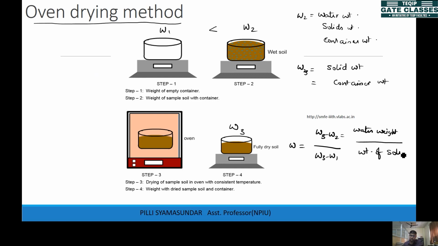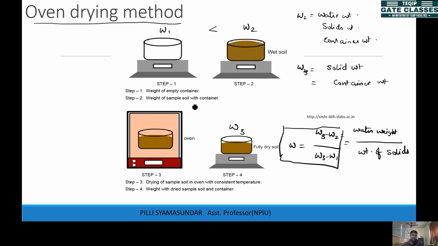You can find out the water content from this expression. Once you have W1, W2 and W3, you can find out the water content, right? You just have to dry it in the oven. You keep it in the oven, the water is lost, and you again find out the weight, then that will give you the water content itself.